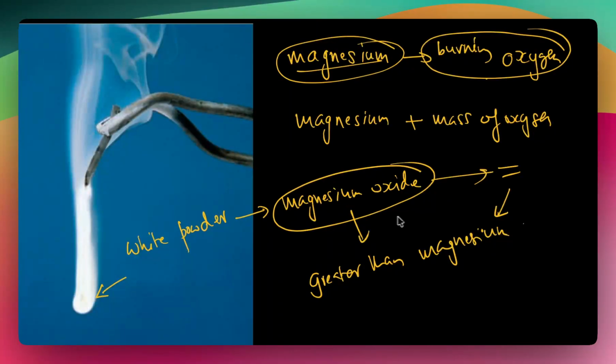We have performed a lot of experiments, and every time the mass of magnesium oxide is exactly the sum of the masses of magnesium and oxygen that combine to form it.